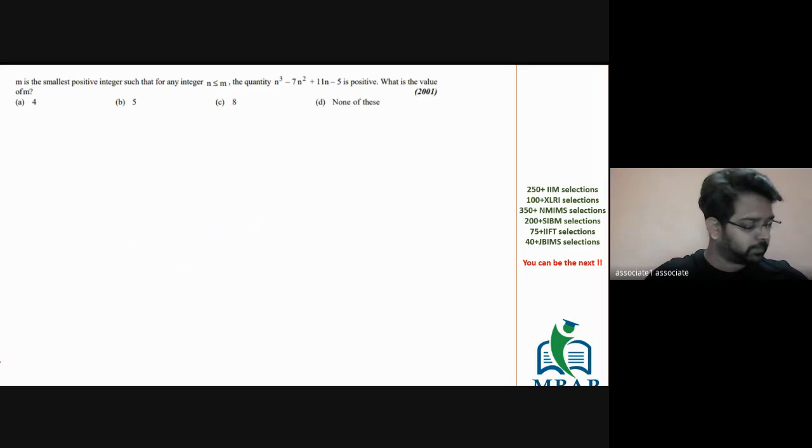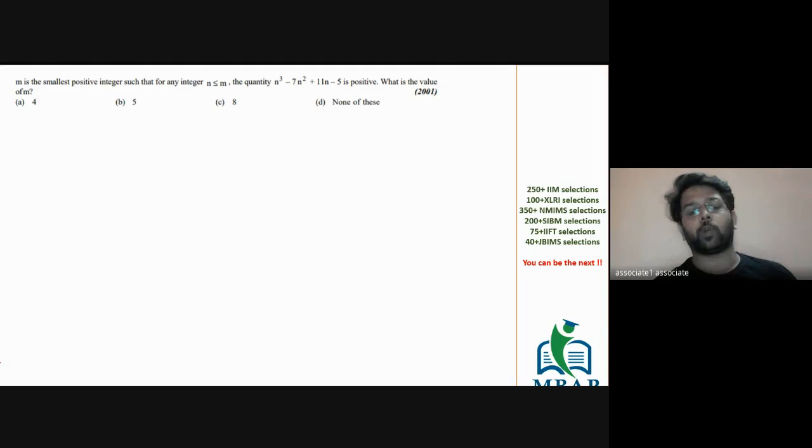M is the smallest possible integer, such that for any integer m is more than or equal to n, the given quantity n cube minus 7n square plus 11n minus 5 is equal to 0. The question is, what is the value of m? So you first have to find out the minimum value of n on which the whole expression will be positive or will be equal to 0.